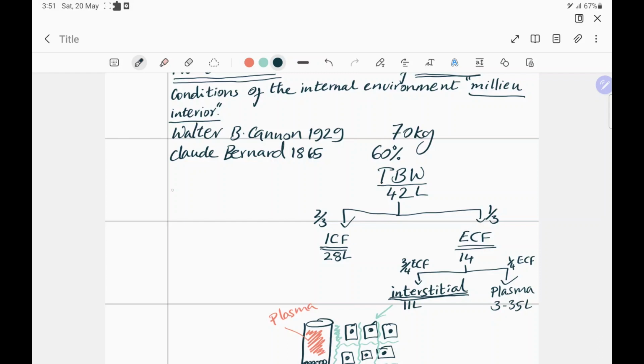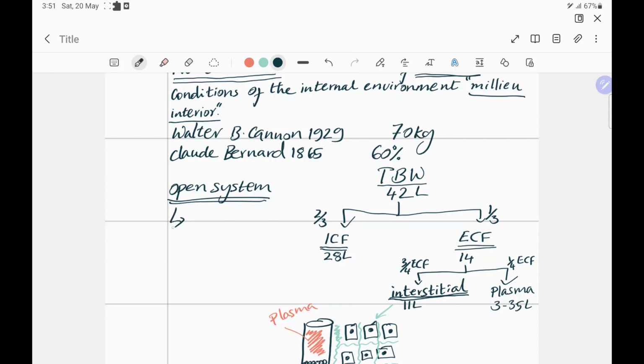And since humans are open systems, that is to say, we exchange matter and energy with the external environment, the environment can influence our body temperature and also the composition of our fluids. We have to maintain a constant state of the internal environment for that reason.